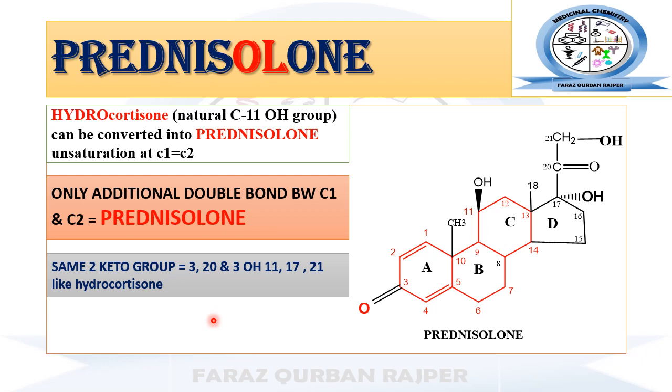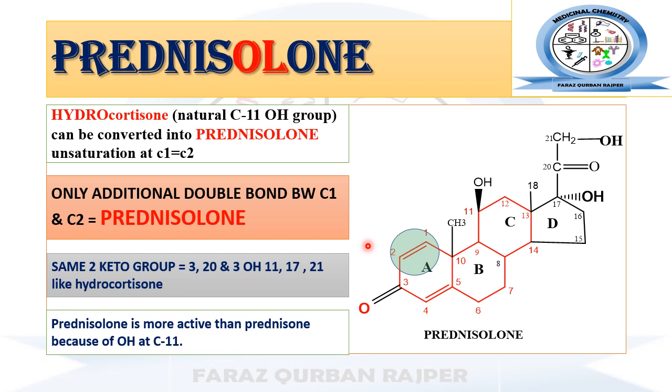So these other structural features of prednisolone are similar to that of hydrocortisone. The only difference is the presence of this additional unsaturation, or what we can say is the additional double bond between carbon number 1 and 2.